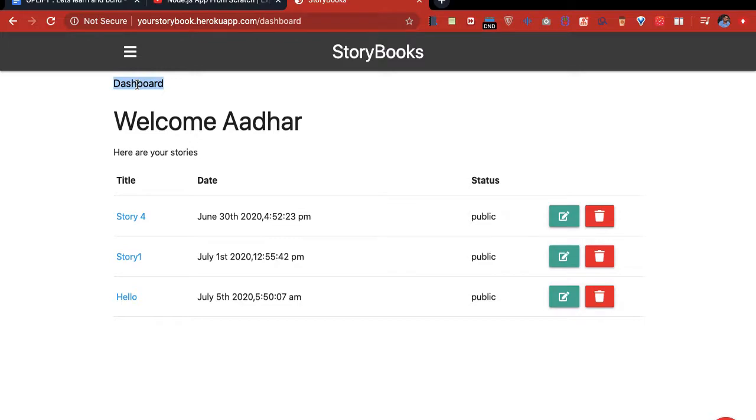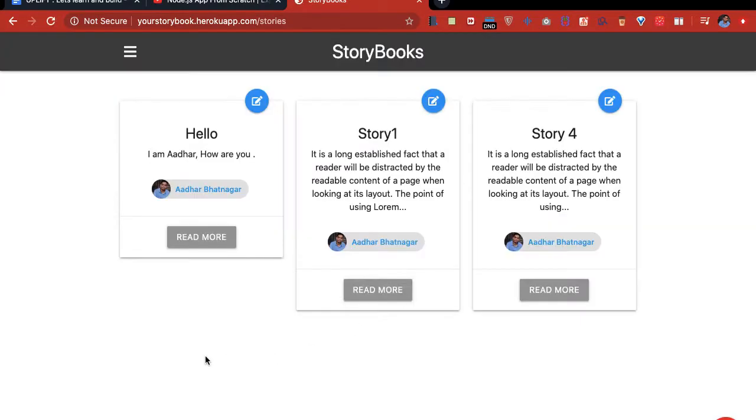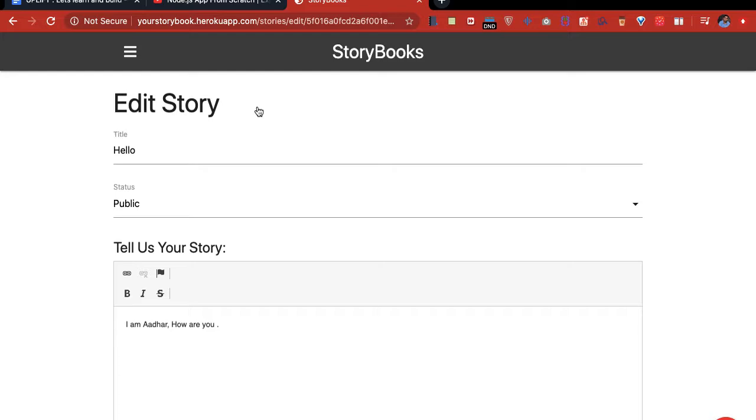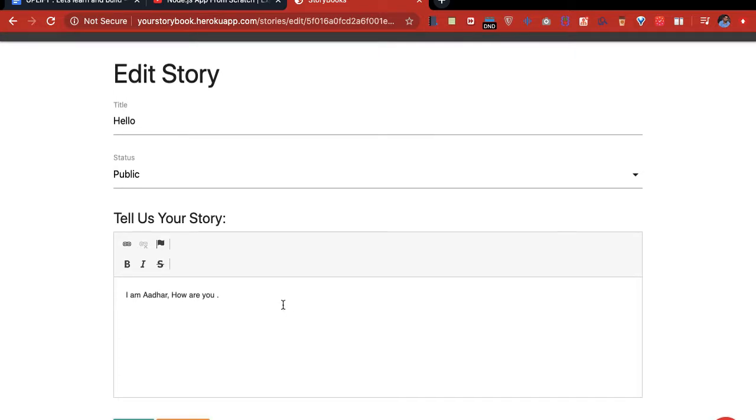This is the dashboard, so it is coming in the dashboard, and if you go to the public stories, this will show all the stories that are public. Right now the story is public, but I can make the story private also. I can edit it. So this is another CRUD operation that we are doing. It's very, very easy.